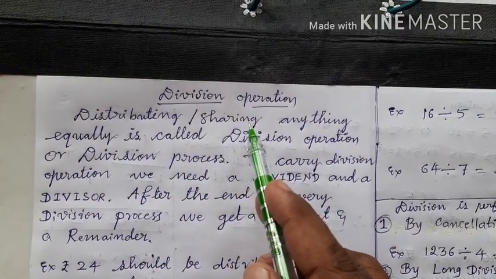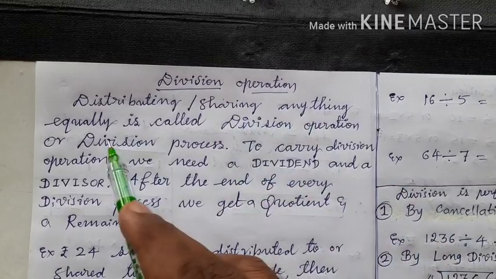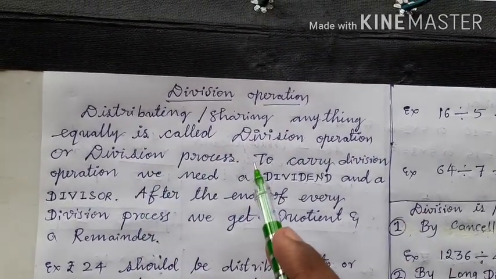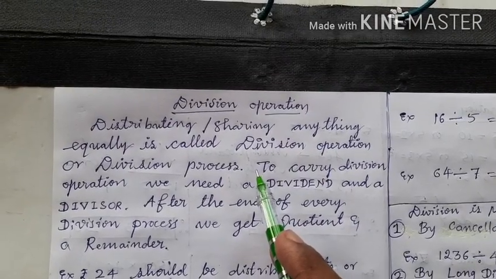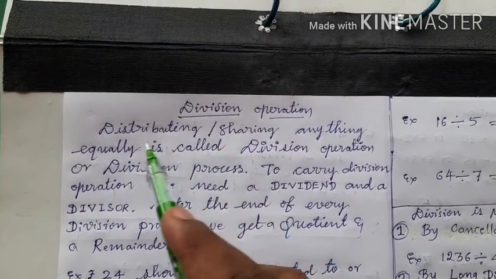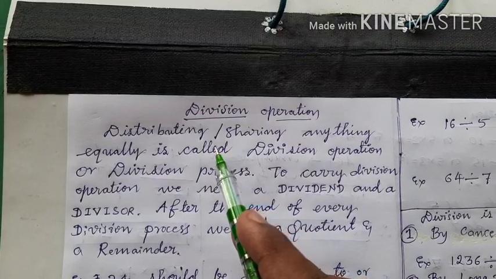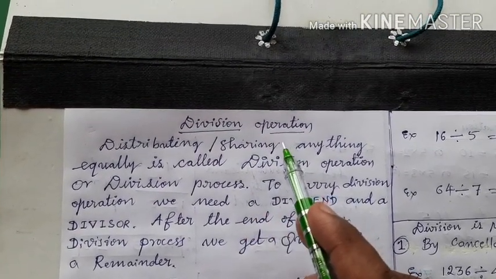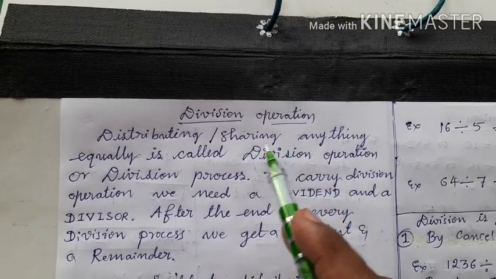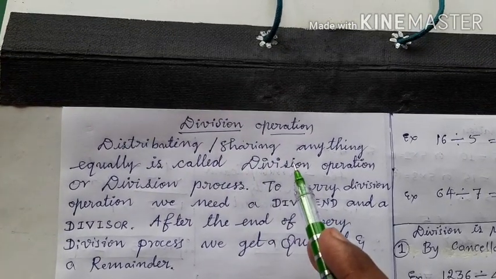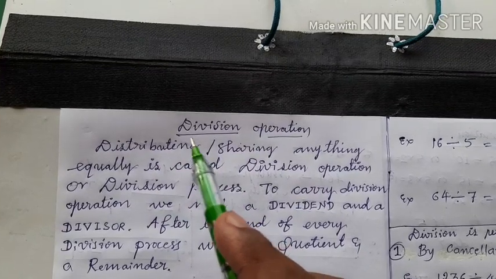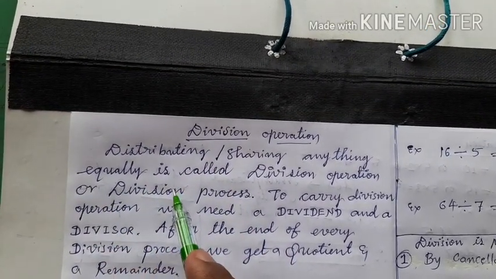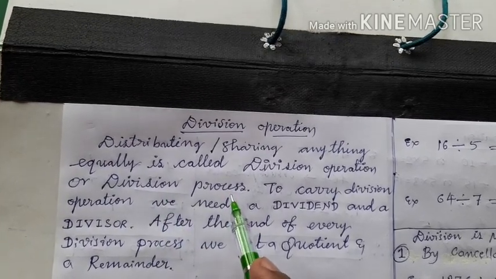Distributing or sharing anything equally is called the division operation or division process. Okay? When something is to be divided or distributed or shared between or among some people, that time we should go for the division process. Okay? But whatever we share or divide or distribute, we should divide it equally. Okay? That is called the division process.